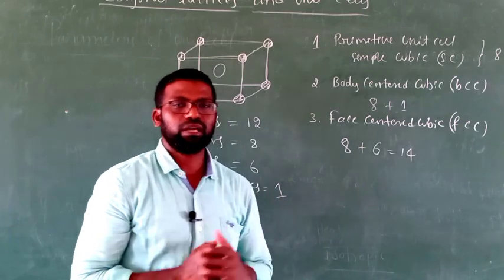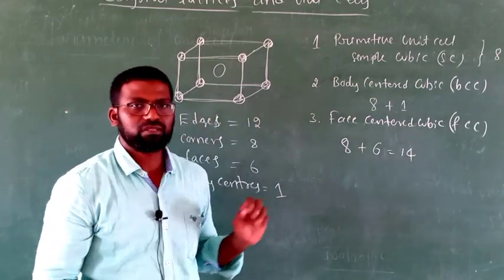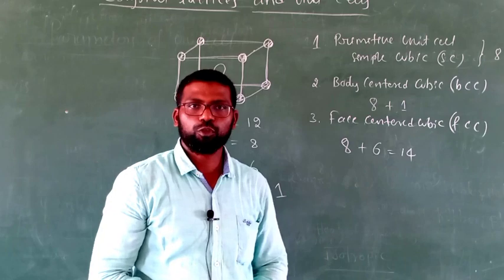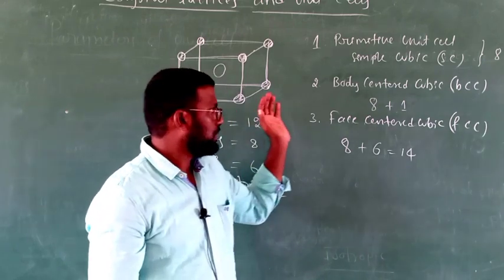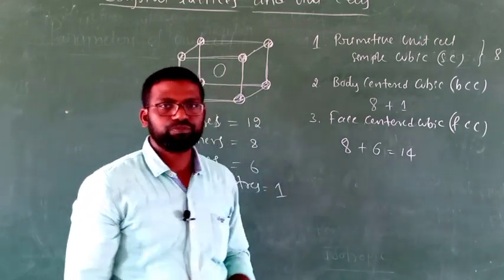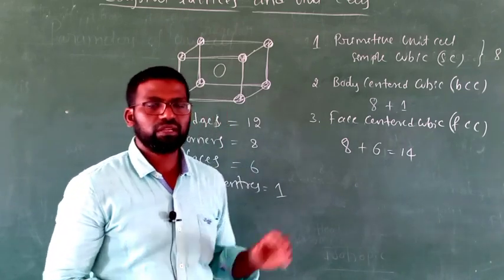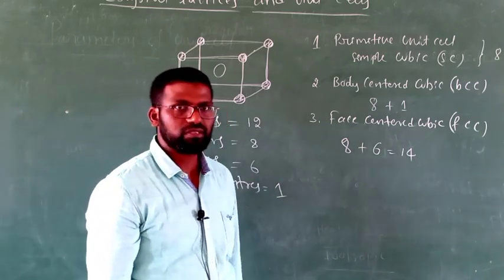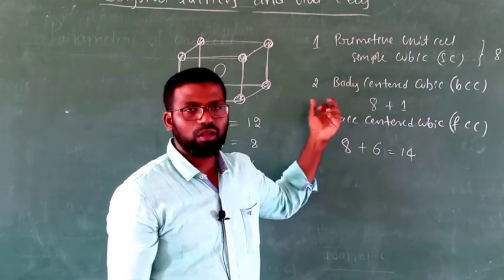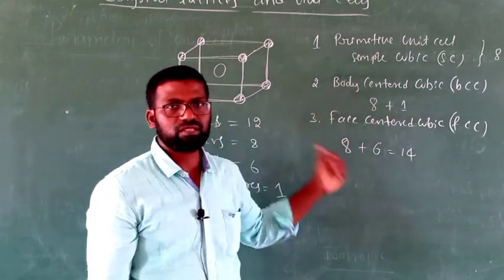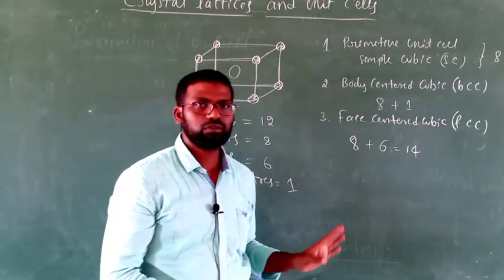This is the simple arrangement of particles in different types of cubic lattice: simple cubic, body centered, and face centered. That is, primitive unit cell, body centered unit cell, and face centered unit cell. Okay, understood? Good.